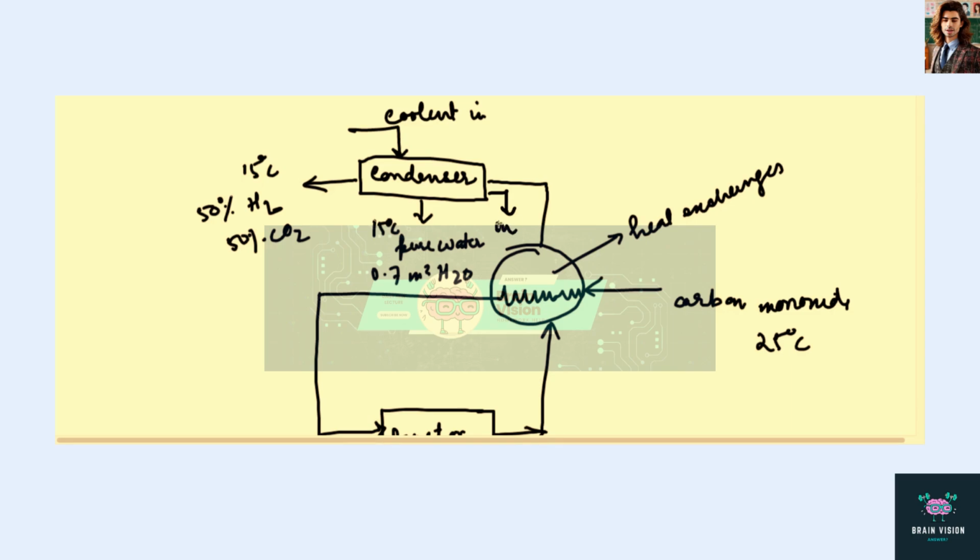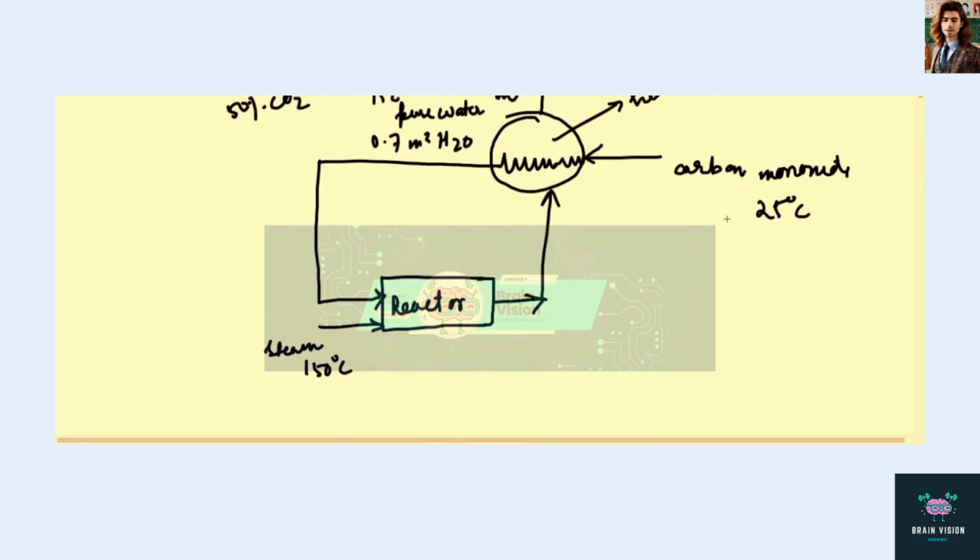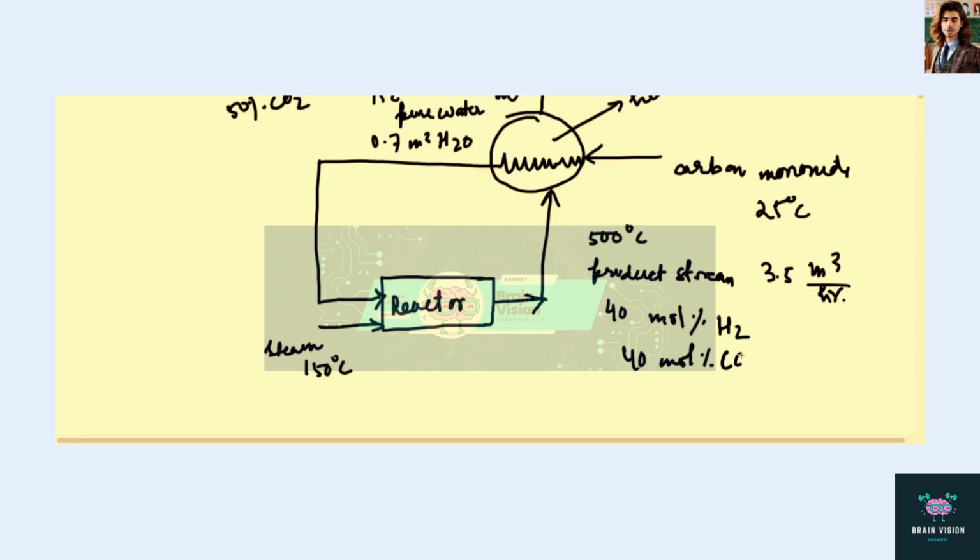This is the out. This is the heat exchanger. This is carbon monoxide 25 degrees Celsius. And 500 degrees Celsius of product stream, 3.5 m³ by hour. 40 mole percent of H2, 40 mole percent of CO, and 20 mole percent of H2O.